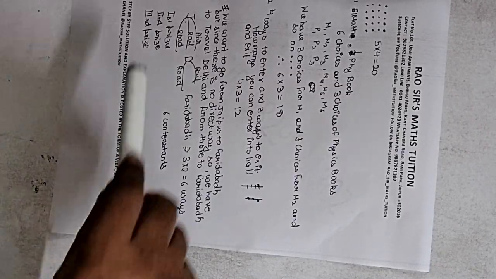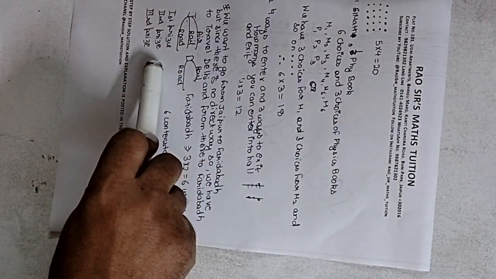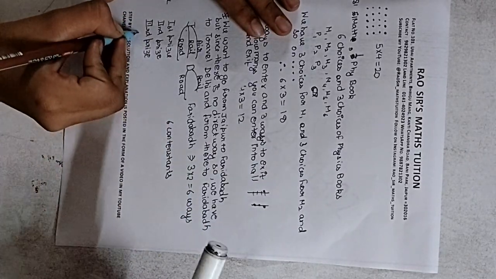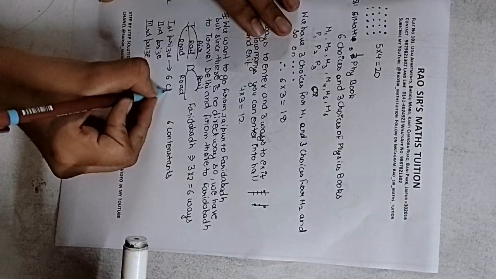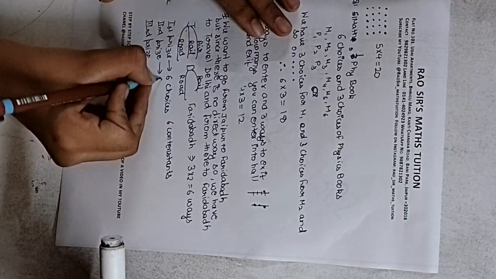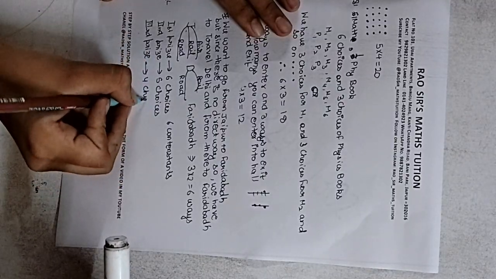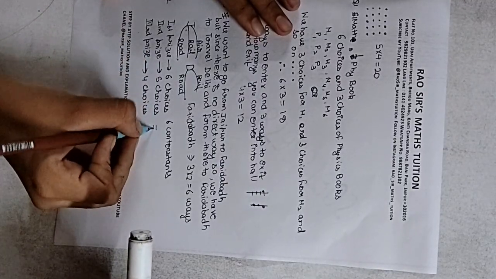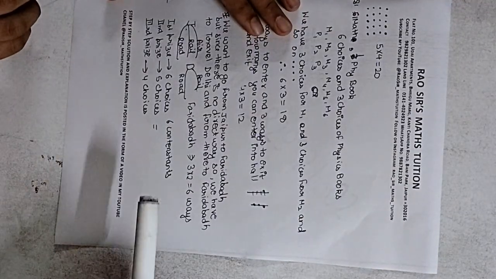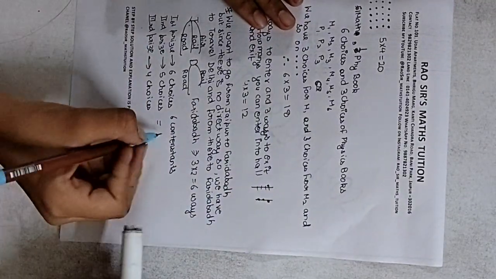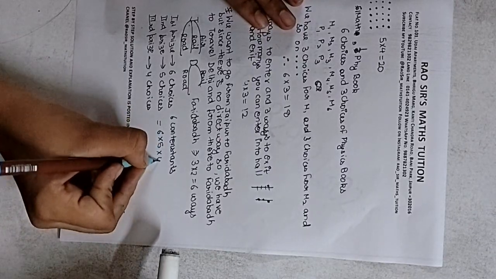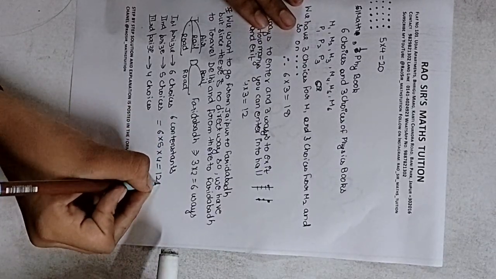The first prize can be given to any of the 6 persons. The person who gets the first prize won't get the second prize. So for the first prize you have 6 choices, for the second prize 5 choices, and for the third prize 4 choices. So the total number of choices is 6 into 5 into 4, that is 120 choices.